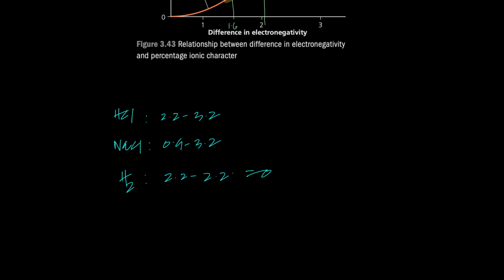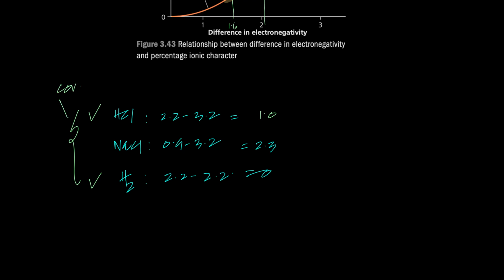I get 0. What do I get here? 3.2 minus 0.9, 2.3. And I get what here? 1.0. Now I know these two, HCl and hydrogen, are going to undergo covalent bonding.